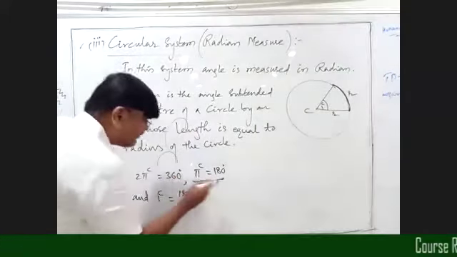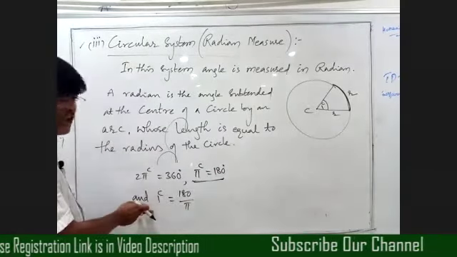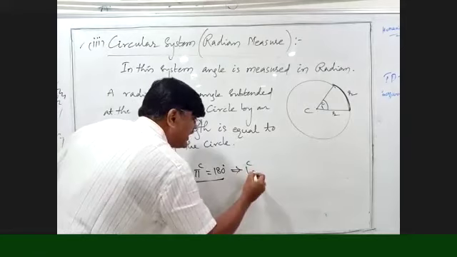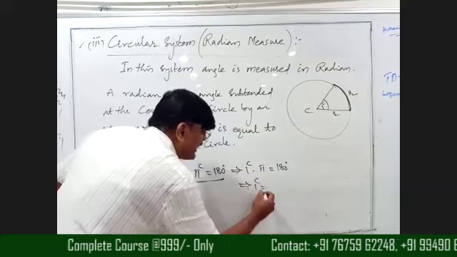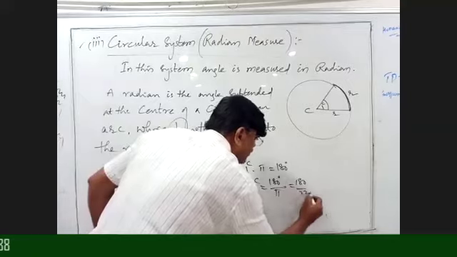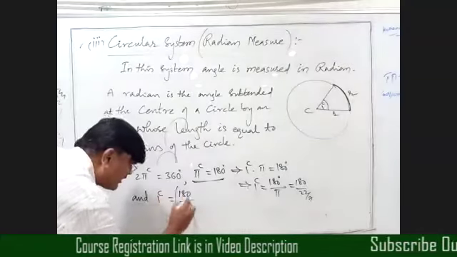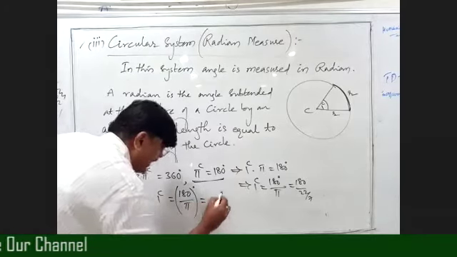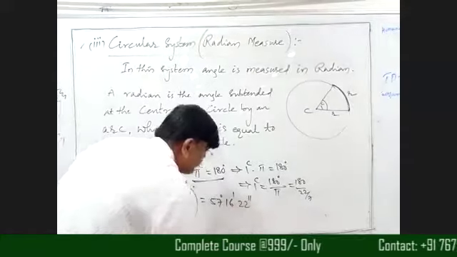Here what we are saying? Pi radians equals 180 degrees. Is it right, beta? So if you write 1 radian value, we can write this from this. Pi radians we can write as 1 radian into pi equals 180 degrees. Is it right, beta? From this only we get 1 radian equals 180 degrees by pi. Here pi means 22 by 7. After doing the simplification, we get 1 radian value. Right, beta? 1 radian equals 180 by pi degrees, which equals 57 degrees 16 minutes 22 seconds. Okay, beta?